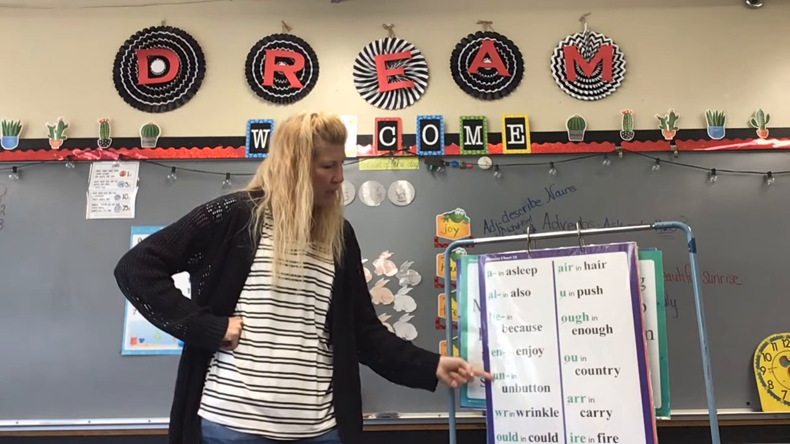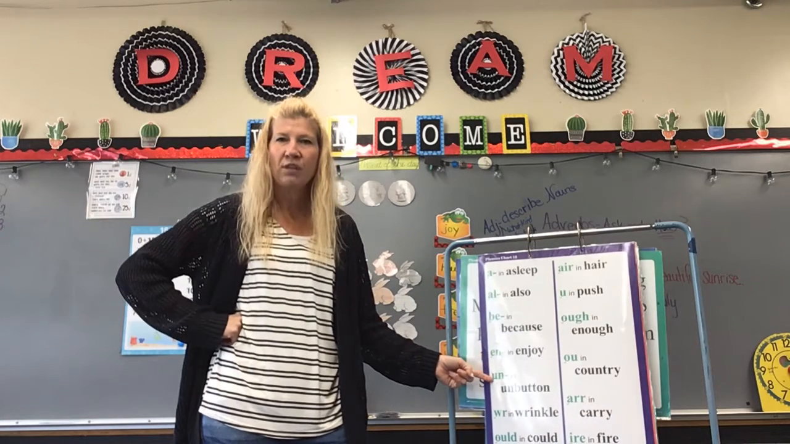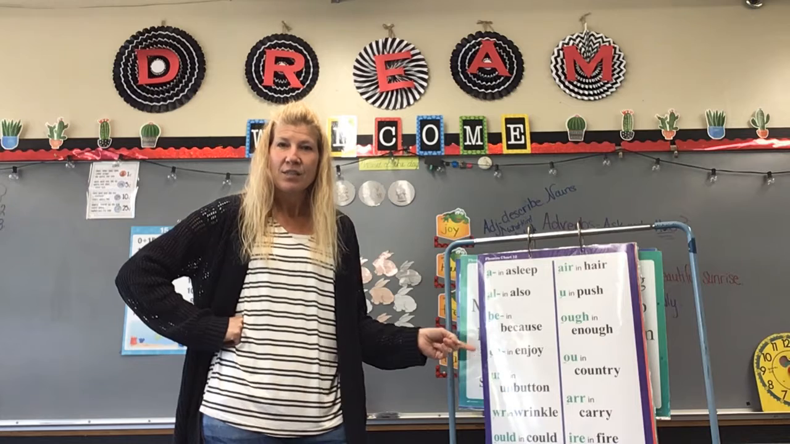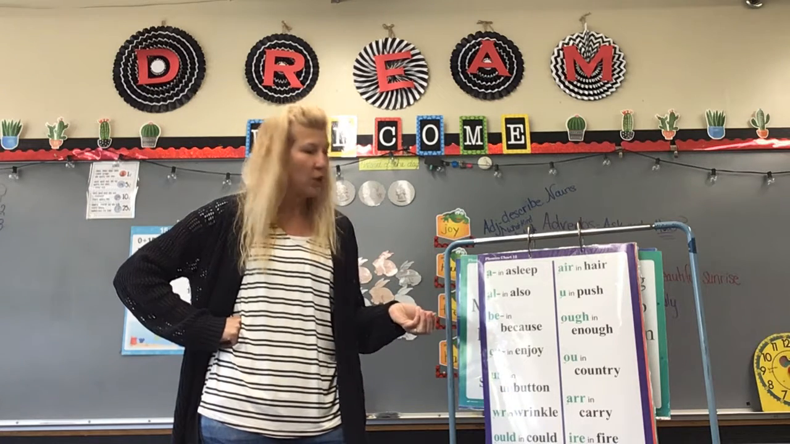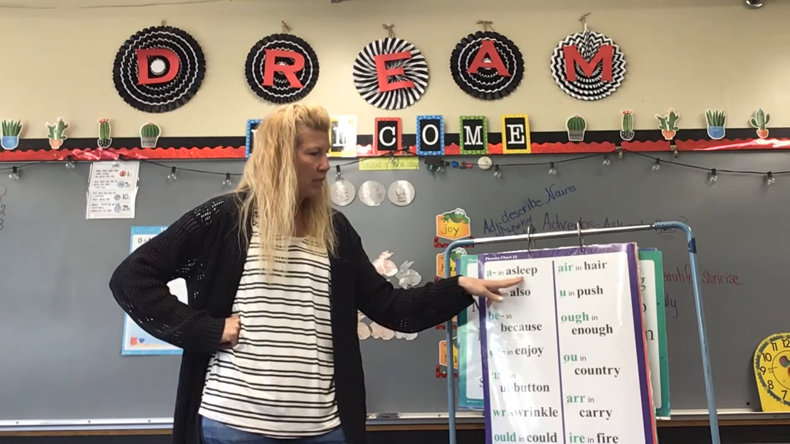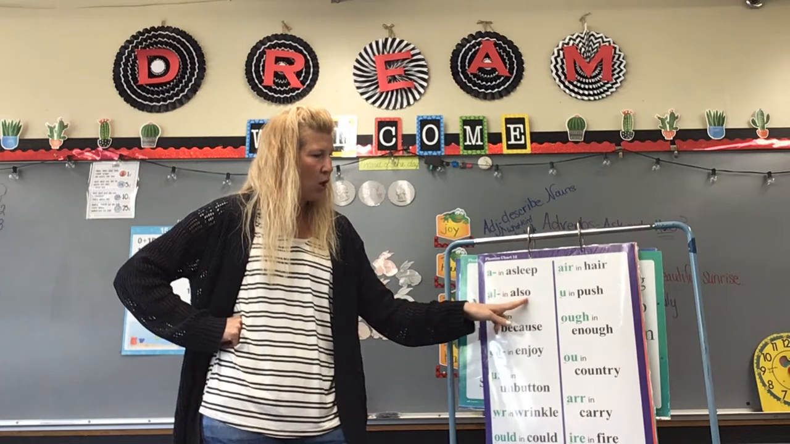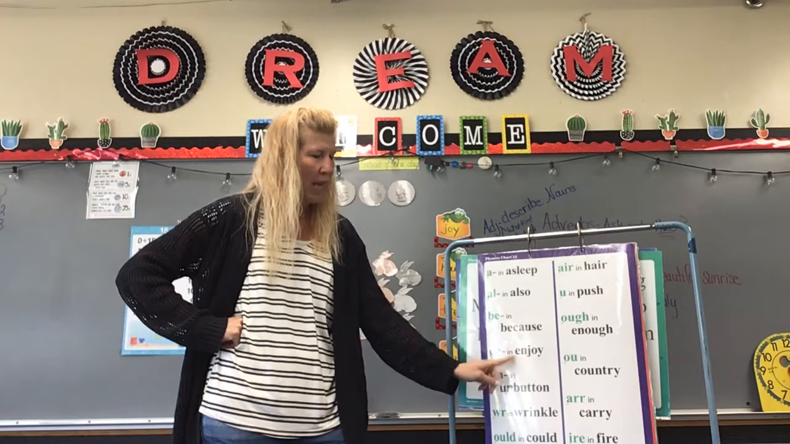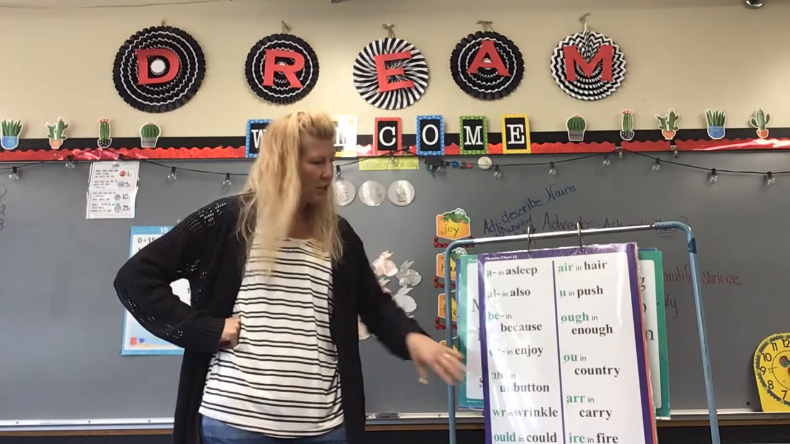Now, what do we call these? These go in front of a root word. They are called prefixes. They just make the word a different word. For example, sleep, asleep. Also. Cause, because. Joy, enjoy. So it makes the word a different word.